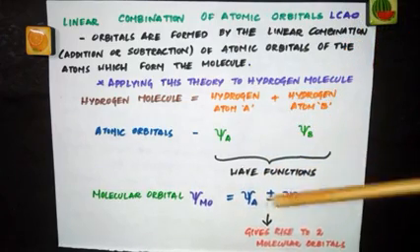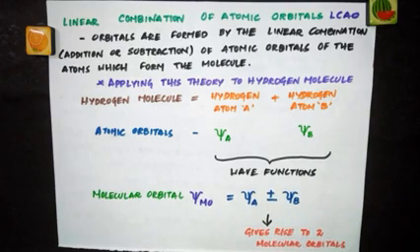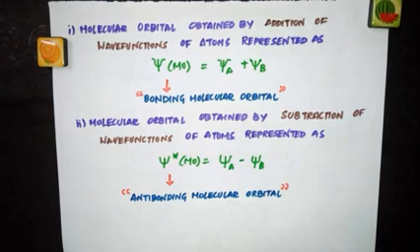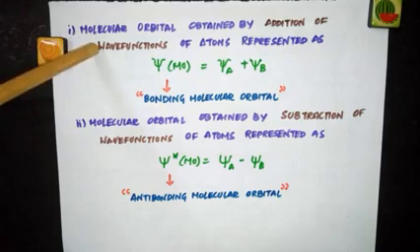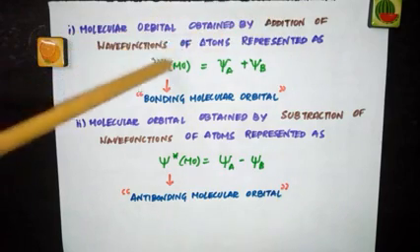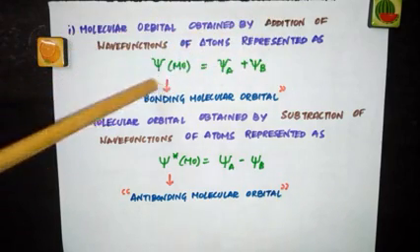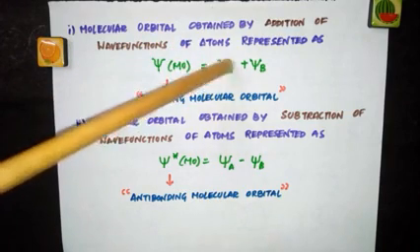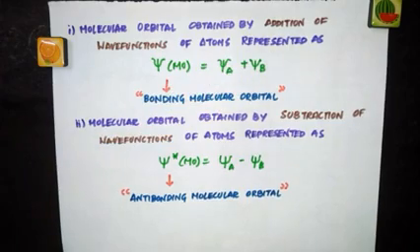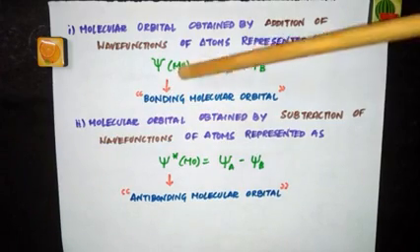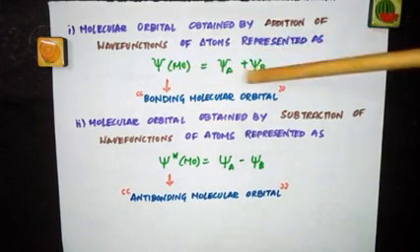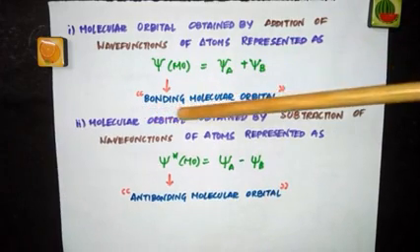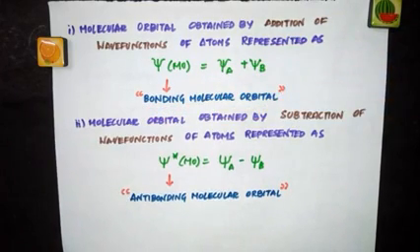This gives rise to two molecular orbitals, because two atomic orbitals are undergoing combination. The molecular orbital obtained by addition of wave functions of atoms can be represented as psi MO, the molecular orbital wave function, equal to psi A plus psi B. This molecular orbital is called the bonding molecular orbital.